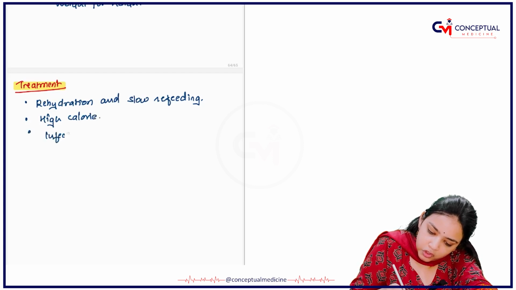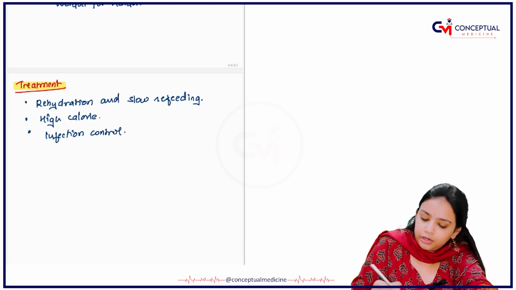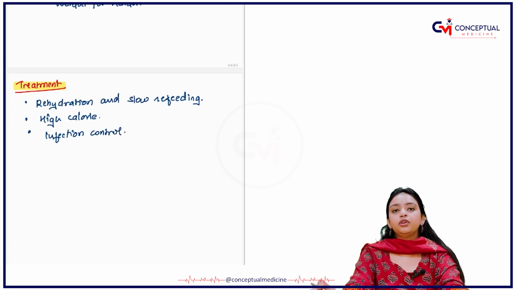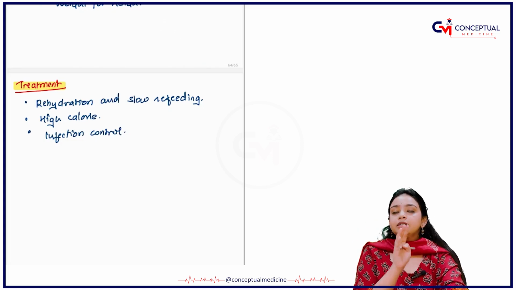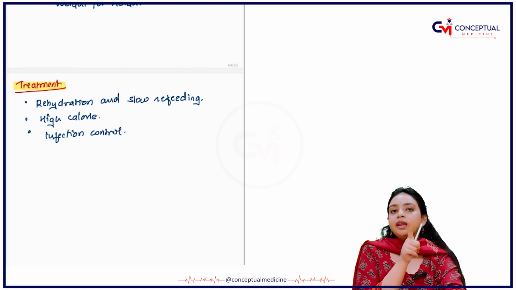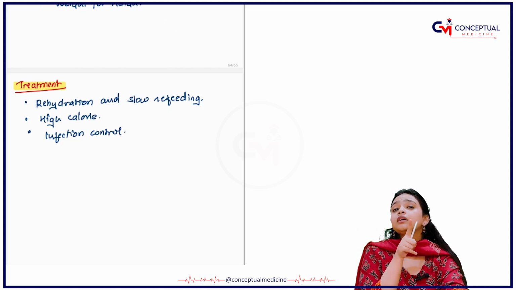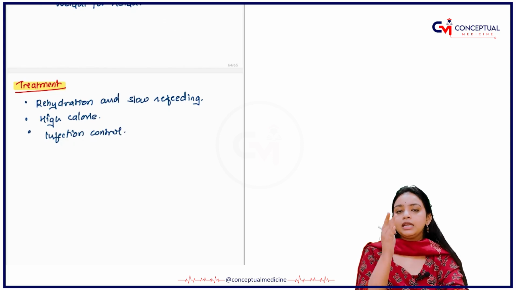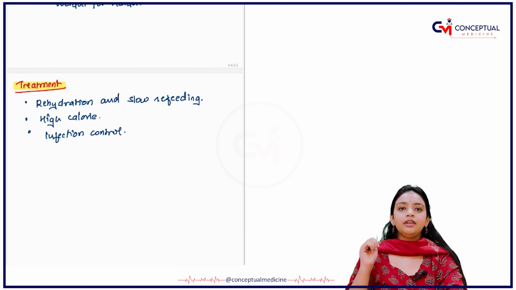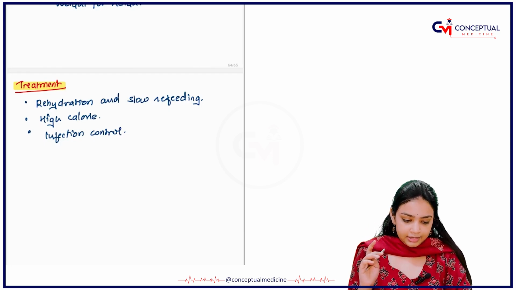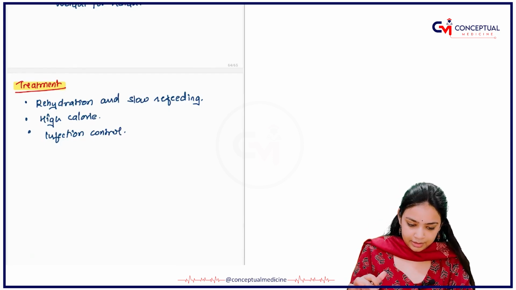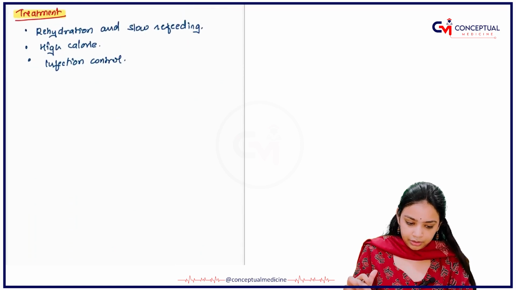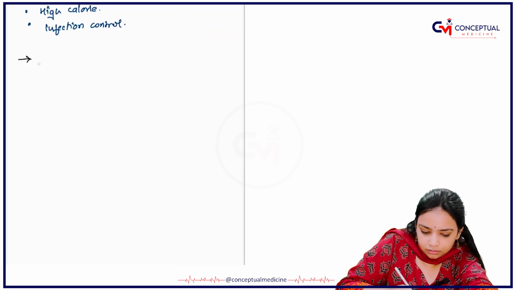Third is infection control. So these are basically the things that you need to see. What we have read in Kwashiorkor, there were sufficient calories, but the body is not able to absorb that. Here, there is calorie deficiency. Next I want you all to understand the certain deficiencies.